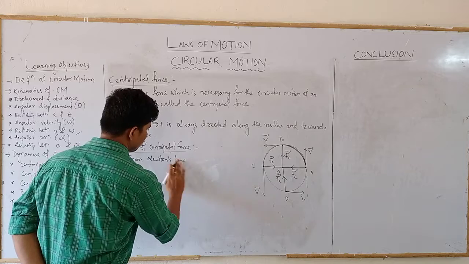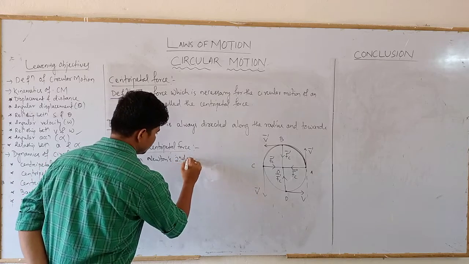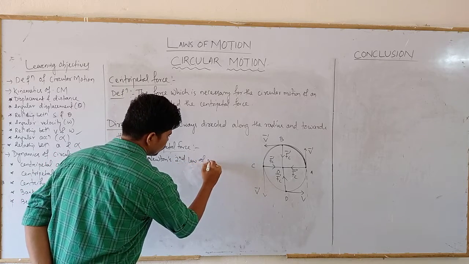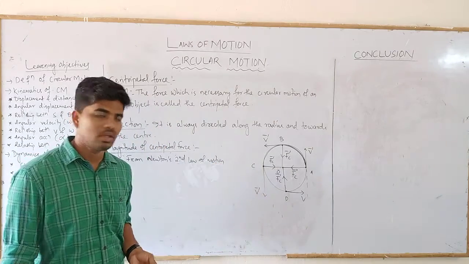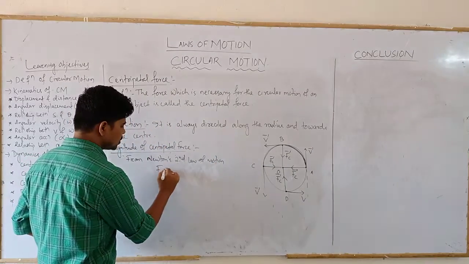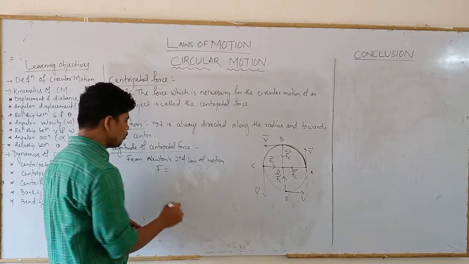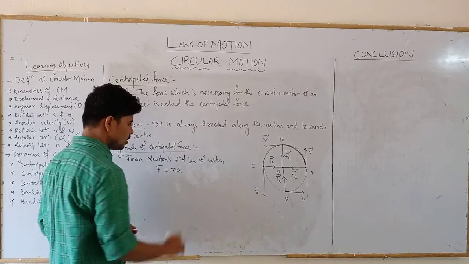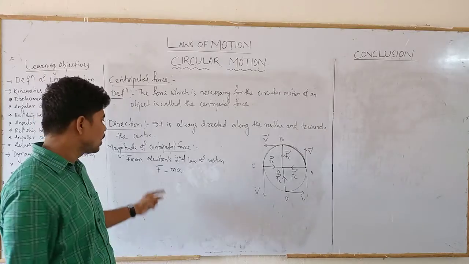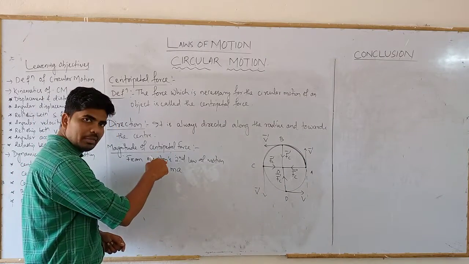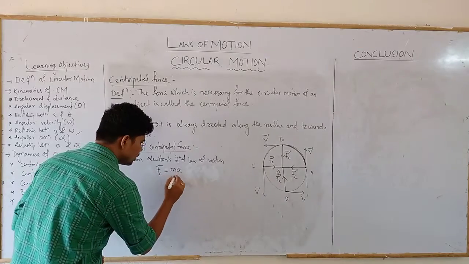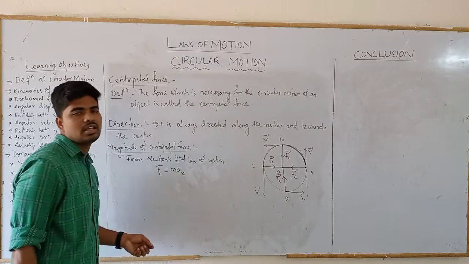Newton's second law of motion. What are we getting from Newton's second law? F is the force which is responsible to make a body move, to produce some acceleration in that body. F equals mass into acceleration. Here we are discussing centripetal force, so let us name it Fc and the acceleration as AC.